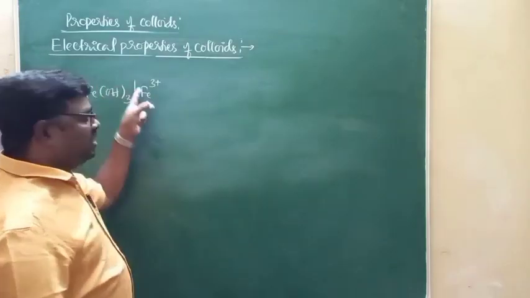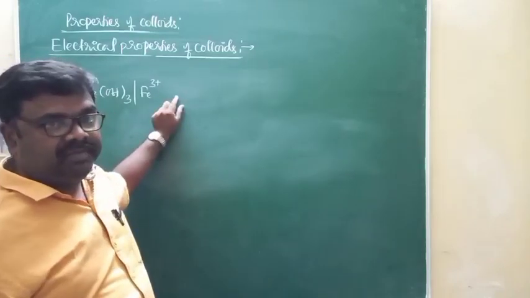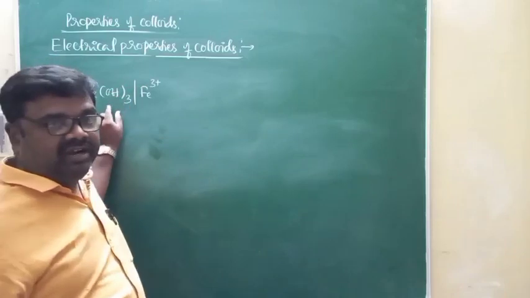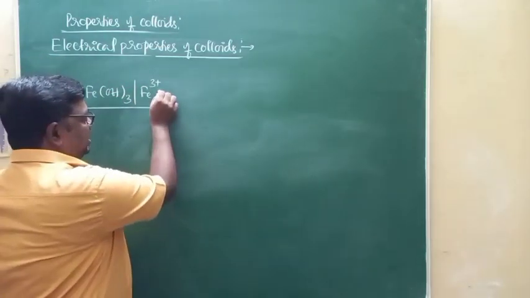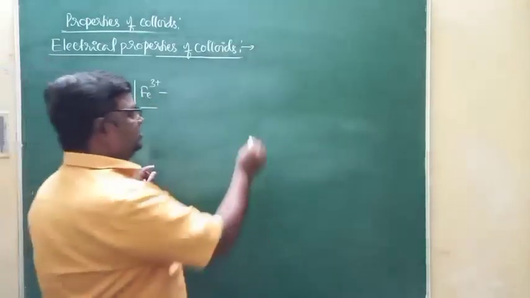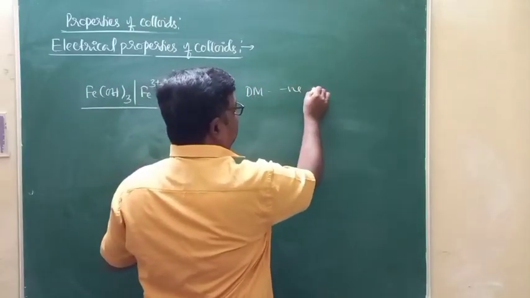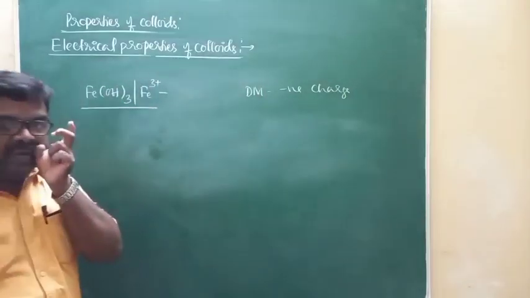All ferric hydroxide colloidal particles will be characterized by positive charges due to the adsorption of Fe3+ ions on the surface of ferric hydroxide. That's why all ferric hydroxide colloidal particles carry positive charges, but equal and opposite charges will be present in dispersion medium. That means dispersion medium will be characterized by negative charge.